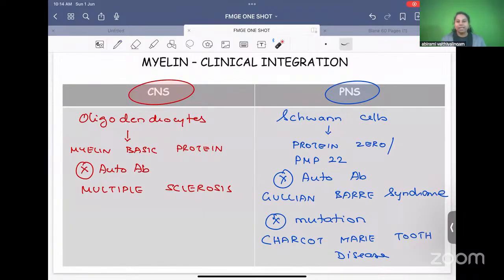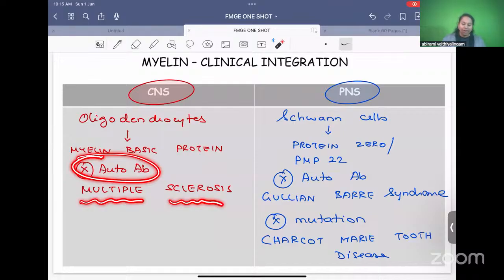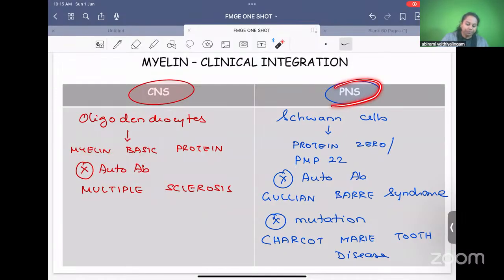Over to myelination and the clinical importance. Myelination in the CNS is by oligodendrocytes, and these oligodendrocytes require a protein called myelin basic protein. Why do we want to know this? Autoantibodies against myelin basic protein result in a disease called multiple sclerosis. So what is MS, multiple sclerosis? It's an autoimmune disorder where the patient has autoantibodies against the myelin basic protein. In the peripheral nervous system, Schwann cells form myelin and require protein 0 and PMP22.